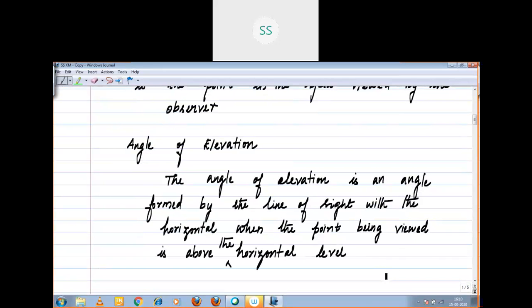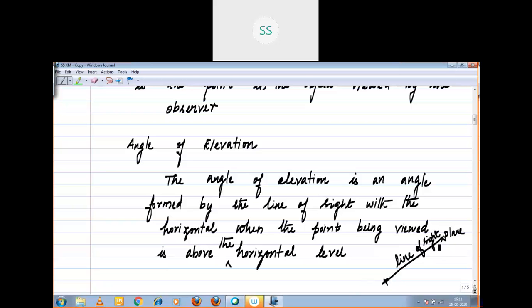Horizontal level, I will tell you. This is the point. From there you are watching an aeroplane or something; you have to write plane. The eye to that point is the line of sight.